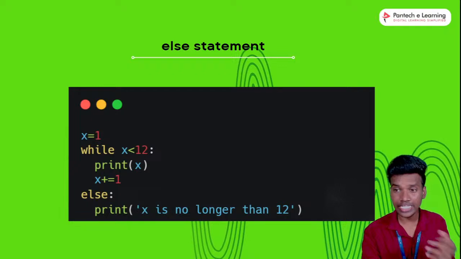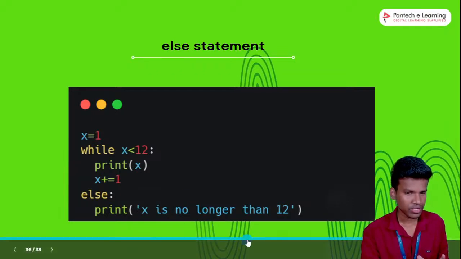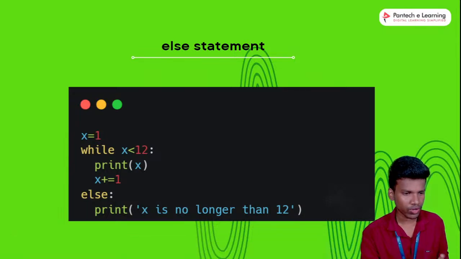So next one is the else statement. So what is the else statement? So the else statement: x is equal to 1, while x is less than 2, print x.